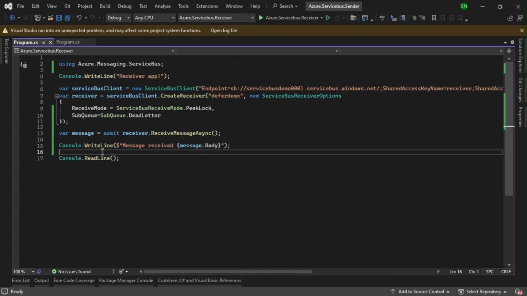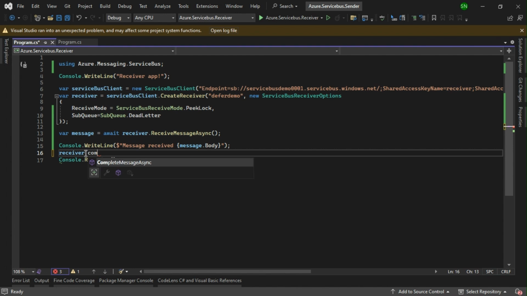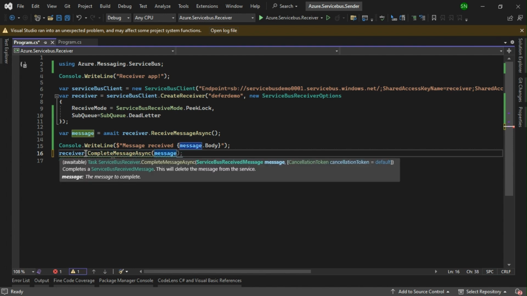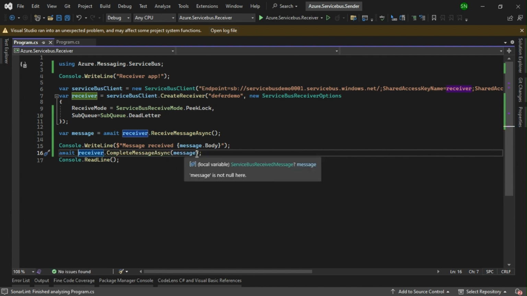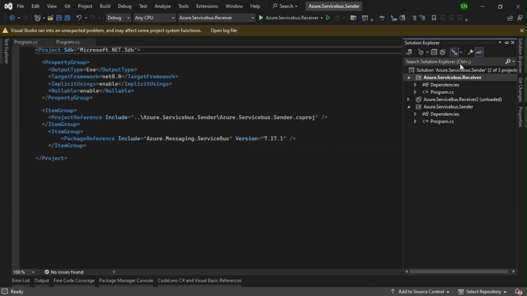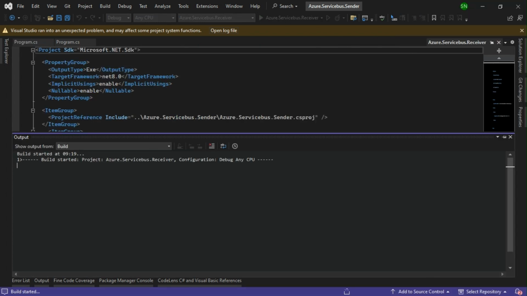We'll start it, and because we are receiving in peek lock mode, we'll try to complete the message with receiver dot complete message async, passing this message. So we are receiving the message, console logging it, and completing it. The particular message that is received should be removed from the dead letter queue. We'll try to start our receiver application.